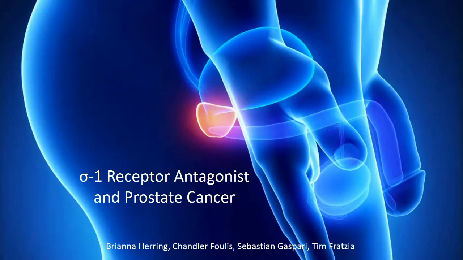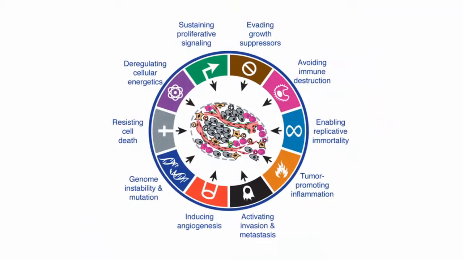Prostate cancer occurs as a result of an accumulation of mutations within the DNA of a prostate acinar cell, which allows the cells to proliferate uncontrollably. Hanahan and Weinberg describe several hallmarks which cancer cells acquire through these mutations in order to survive, proliferate, and sometimes migrate. Two such important hallmarks are angiogenesis and sustaining of proliferative signals.